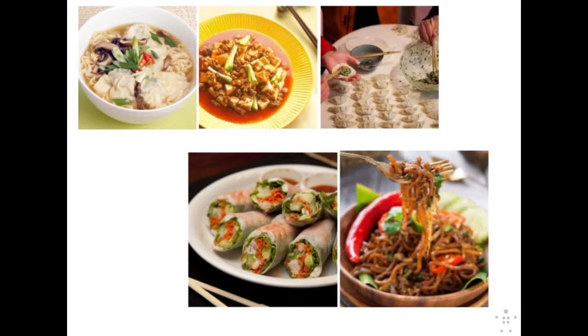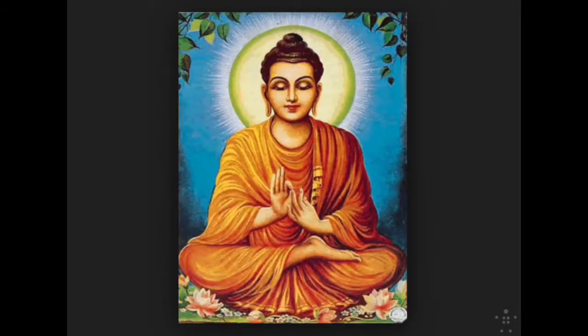Main dishes in China include tofu, wontons, dumplings, chow mein, and spring rolls. They have more, but these are just a few of the main dishes. The main religion in China is Buddhism, but there are also a lot of other religions, such as Taoism, Confucianism, Christianity, and Islam. The religions were widely accepted by the citizens of China and were split into three major sections: the Han, Tibetan, and the Southern Buddhism.